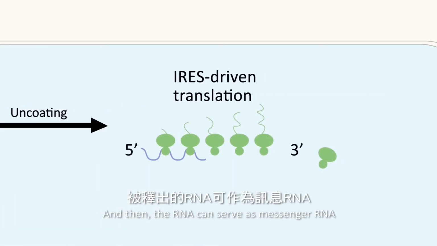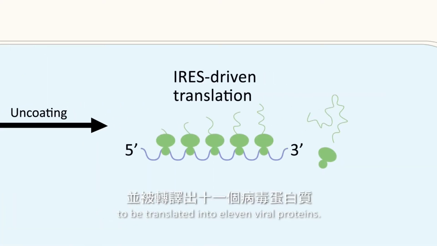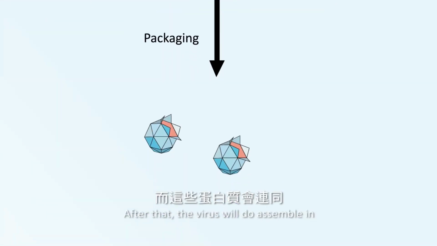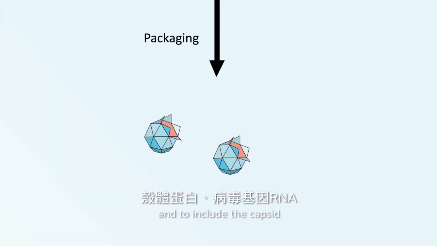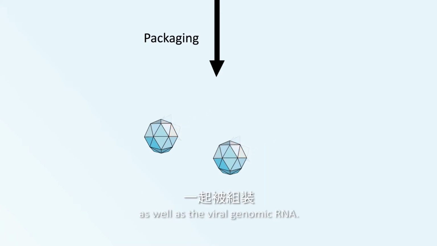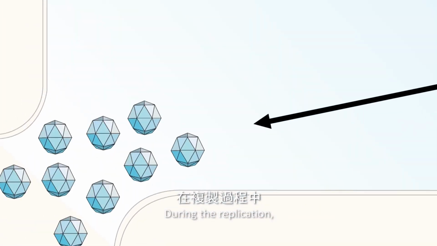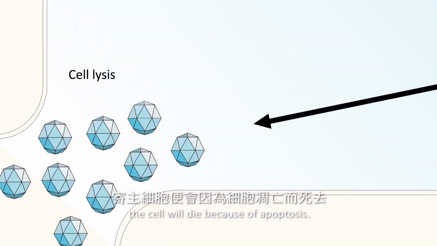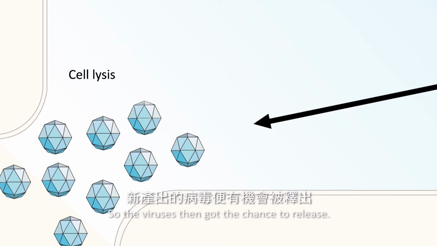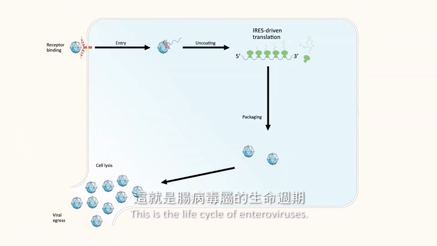And then the RNA can serve as messenger RNA to be translated into 11 viral proteins. After that, the virus will do assembling, to include the capsid as well as the viral genomic RNA, and become the progeny virus. And during the replication, the cell will die because of apoptosis, so the virus gets a chance to release. This is the life cycle of enteroviruses.